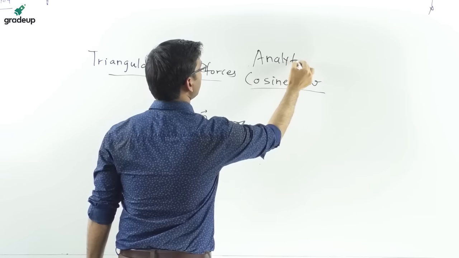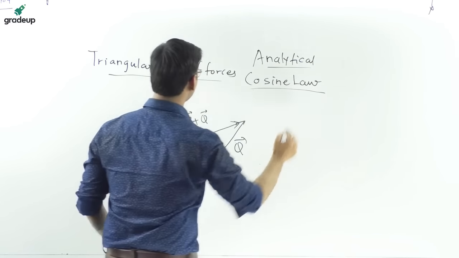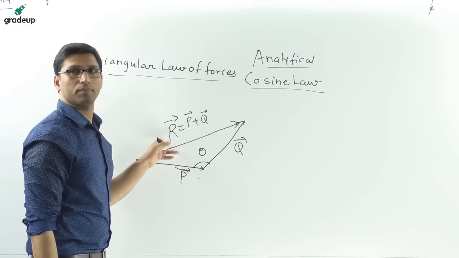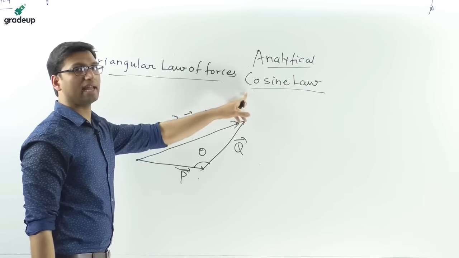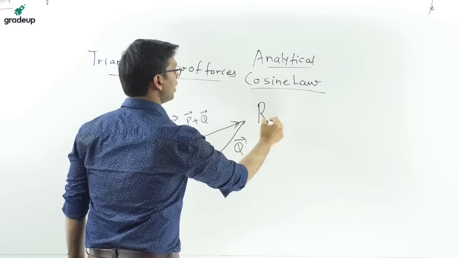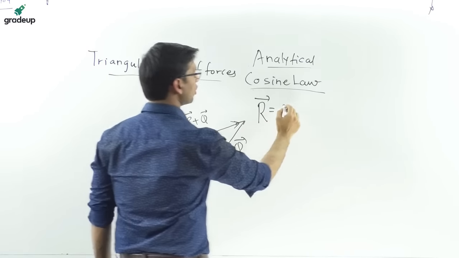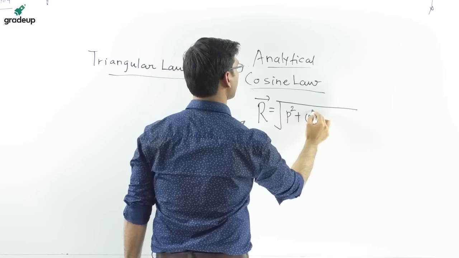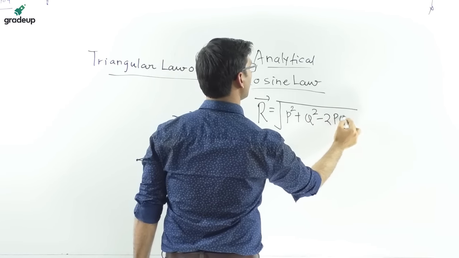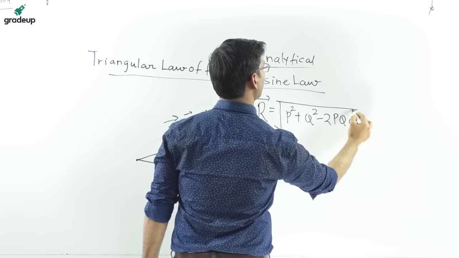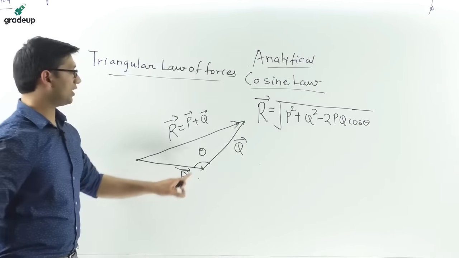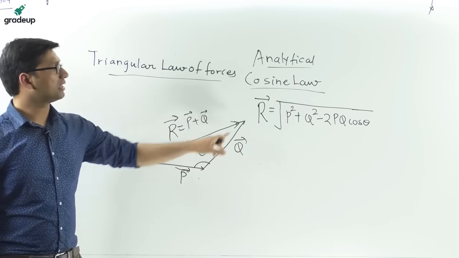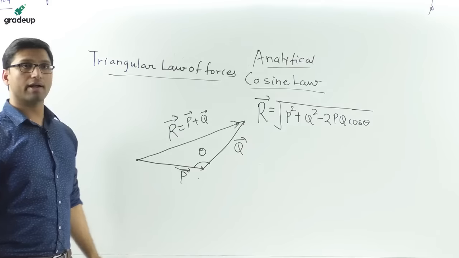By the analytical method, the resultant of the force found by the triangular law can be found by the cosine law: the resultant equals P square plus Q square minus 2PQ cos theta, where theta is the angle between these two forces. This is called the cosine law for a triangle.